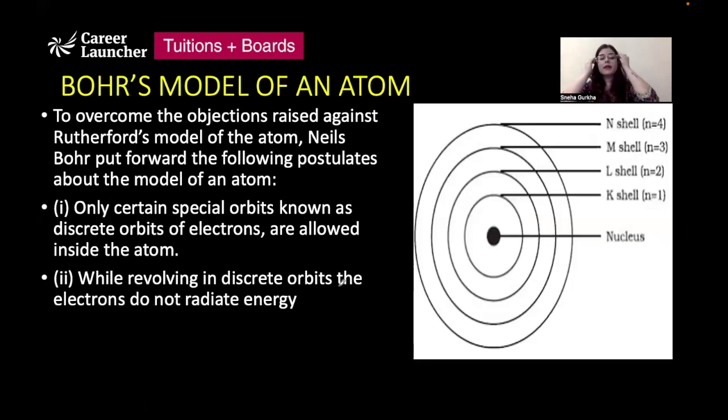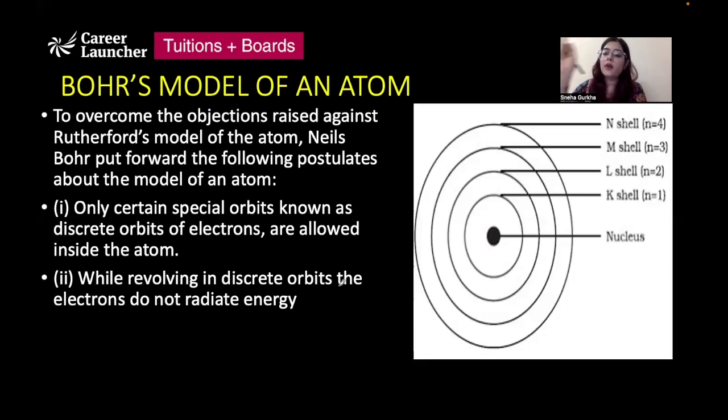Now comes Bohr's model of an atom, which made a lot of sense. To overcome the drawbacks of Rutherford's model, he put forward a model in which he stated that electrons do move, but they move only in certain special orbits known as discrete orbits. And while revolving in these discrete orbits, the electrons do not radiate energy, so they would not lose any energy, and they would not fall into the nucleus.